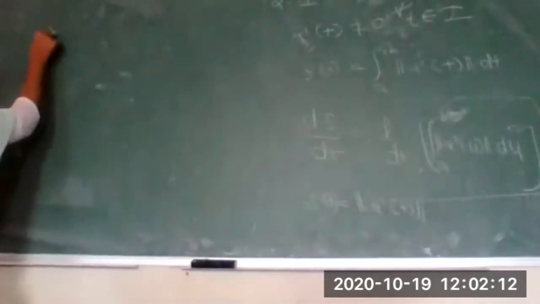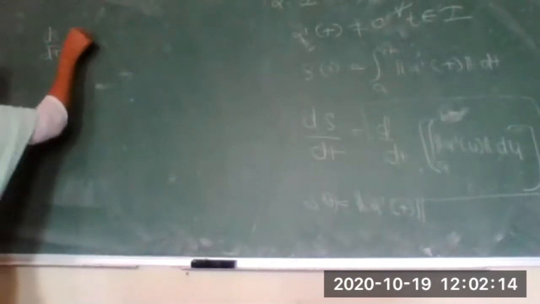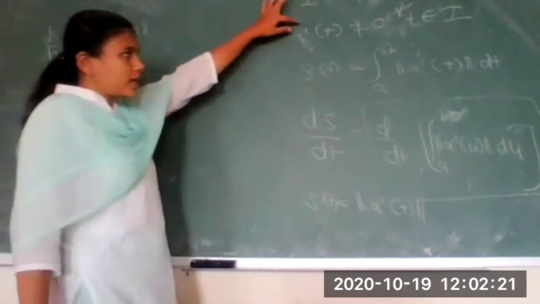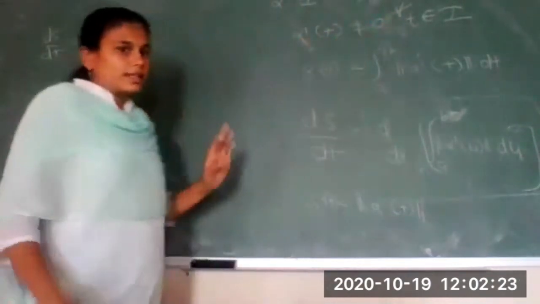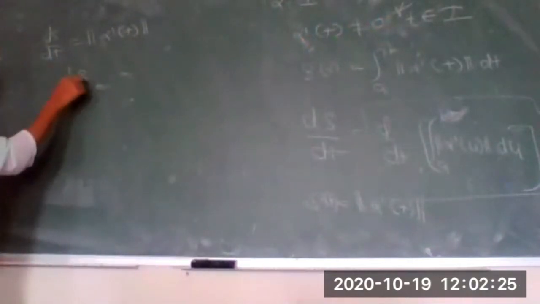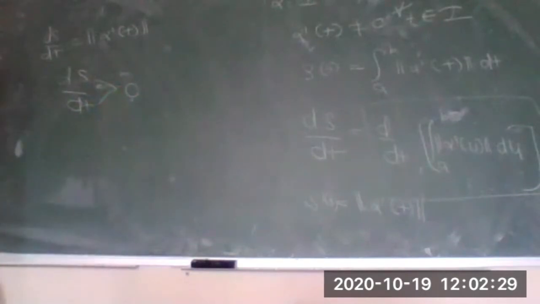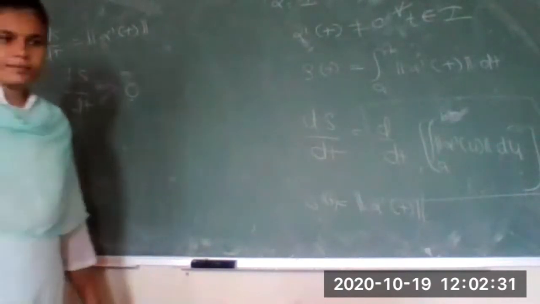So ds by dt is nothing but norm of alpha dash of t. But what is given? Alpha dash of t is not equal to 0. That means this ds by dt is strictly greater than 0.